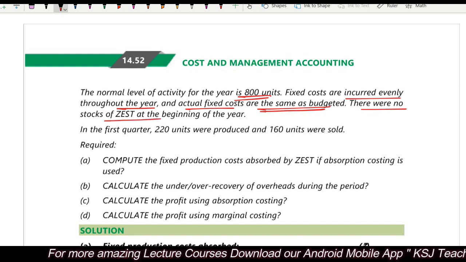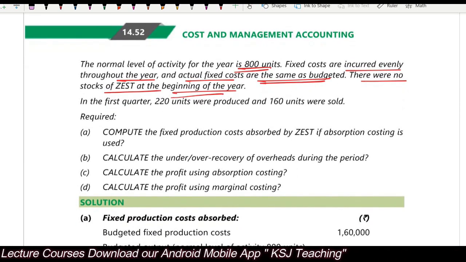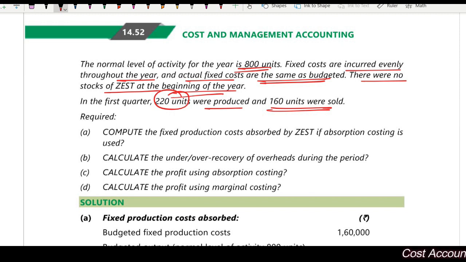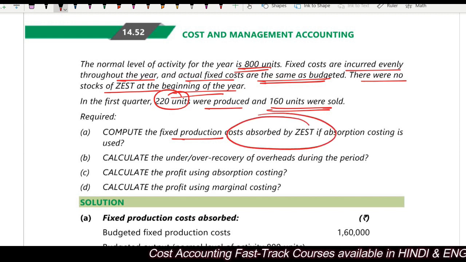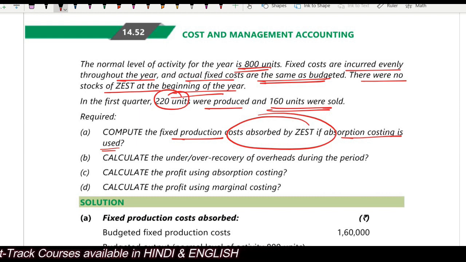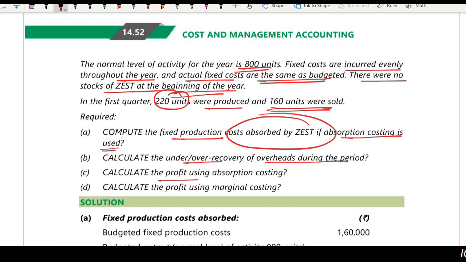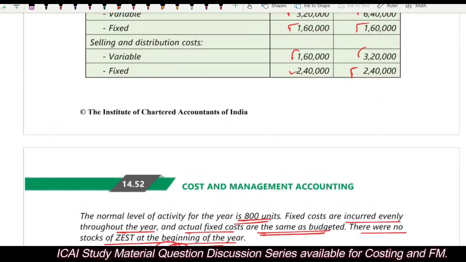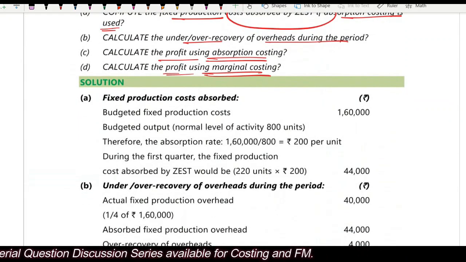There was no stock of Zest at the beginning of the year. In the first quarter, 220 units were produced and 160 units were sold. Compute the fixed production cost absorbed by Zest if absorption costing is used. Calculate the under or over recovery of overheads during the period, and calculate the profit using absorption costing and profit using marginal costing, right? So let's see, the fixed production overhead cost absorbed.